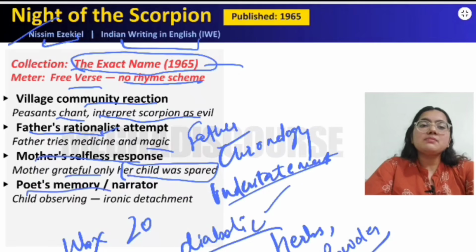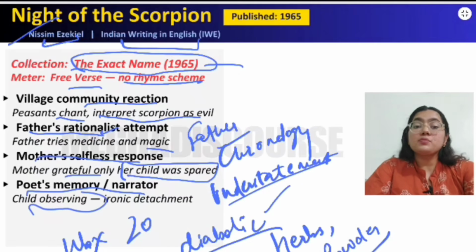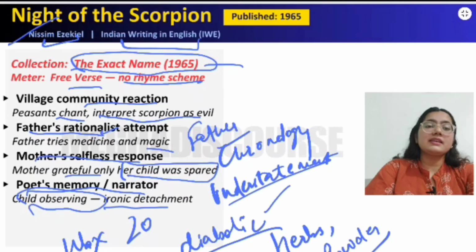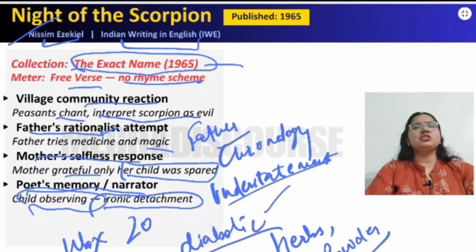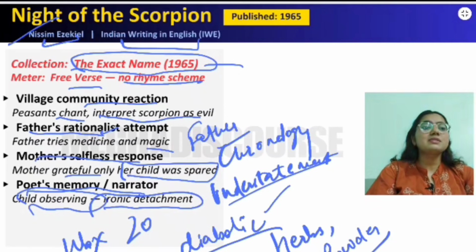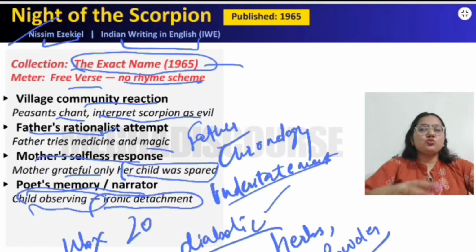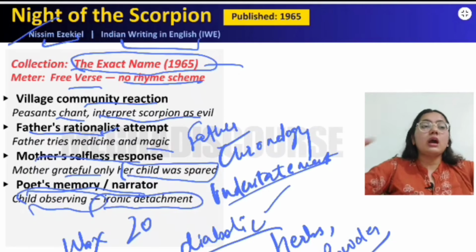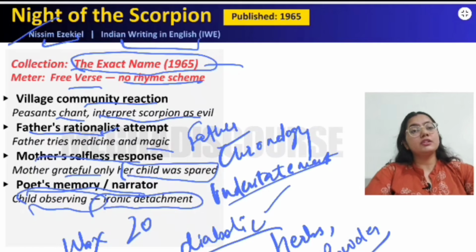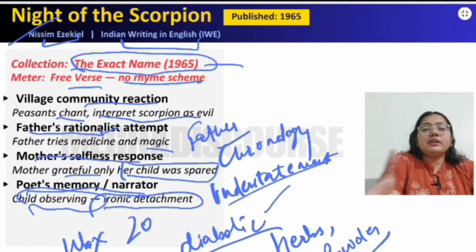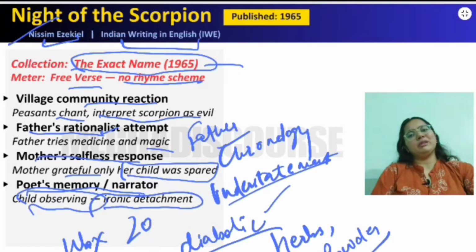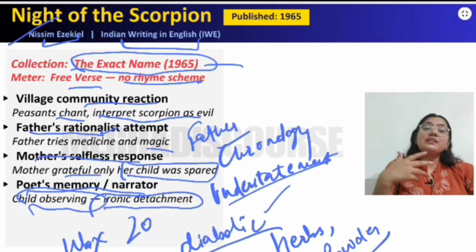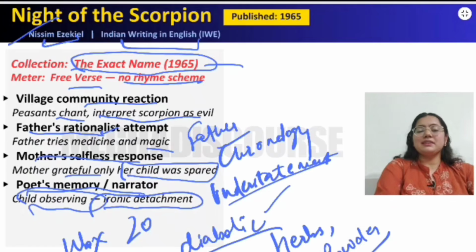So the poet's memory and the narrator child is observing everything, and there is an ironic detachment, because he says that the people of the village, the peasants, came like swarms and flies. Right? There are so many people. There was a crowd of people, and all were performing different kinds of activities, and nobody was able to actually help them. So this is a kind of Indian society that Nissim Ezekiel is showing.